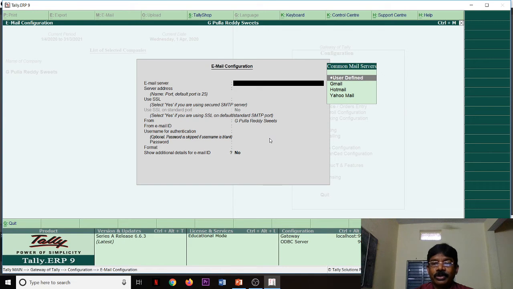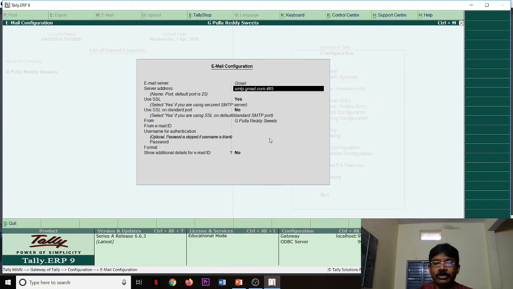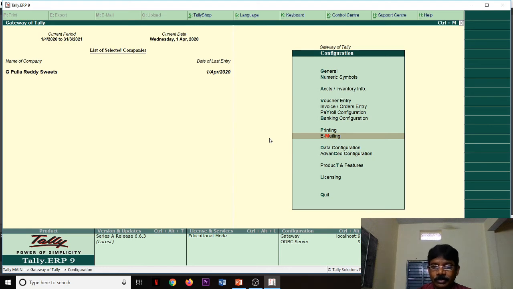Email configuration. If I am giving Gmail, it will ask about server address, name, all these, from where, the mail ID, username for authentication. Everything will be a little bit hardware related. Once we configure, we can enjoy the benefit of connecting the world.